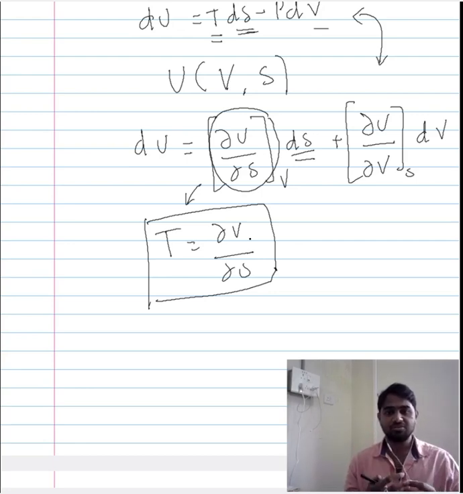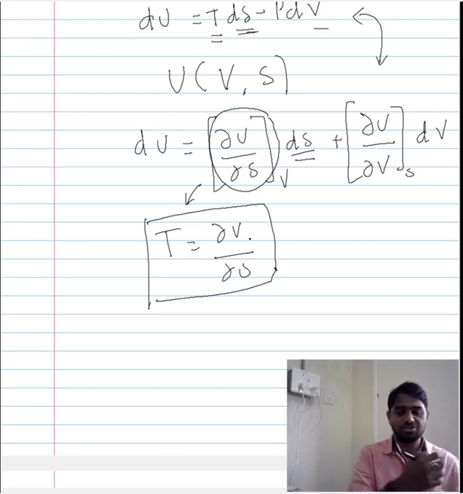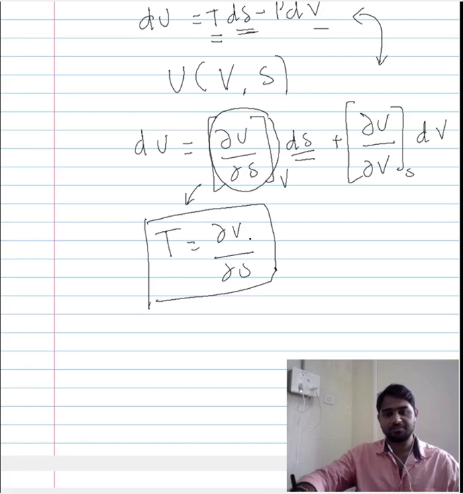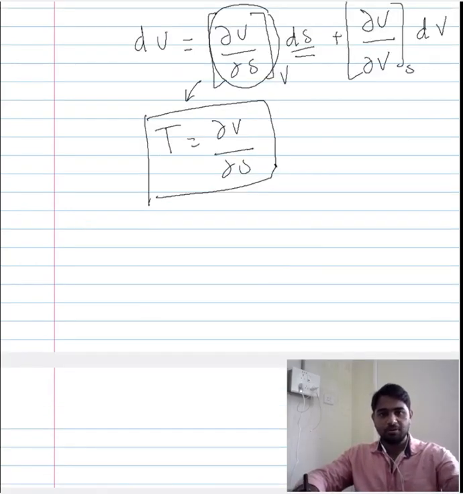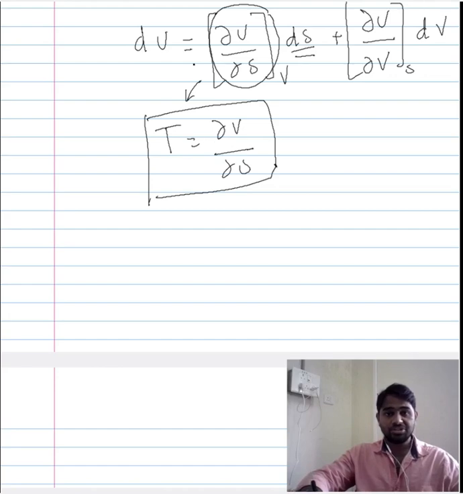When we relate these two, this is what gives us the temperature that is associated with the system. Now, we have derived an expression for internal energy based on entropy, and we have now arrived at a description for temperature based on the internal energy and entropy.